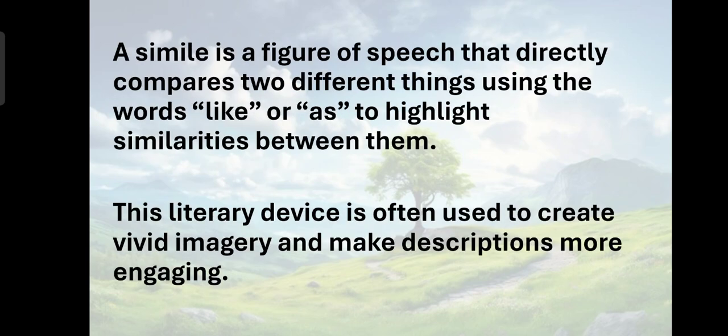Absolutely correct. So a simile is a figure of speech that directly compares, and importantly it is a direct comparison between two different things using the words like or as to highlight similarities between them. This literary device is often used to create imagery and make descriptions more engaging. Understood, students? Yes, ma'am.